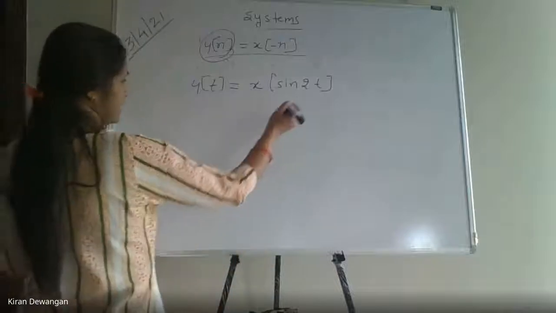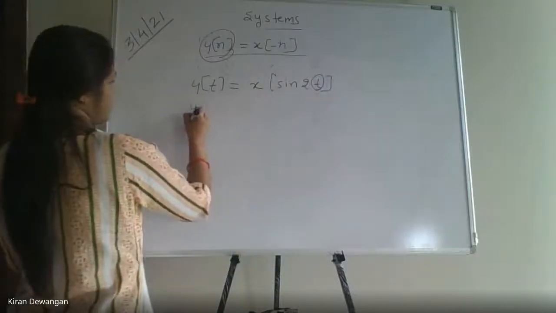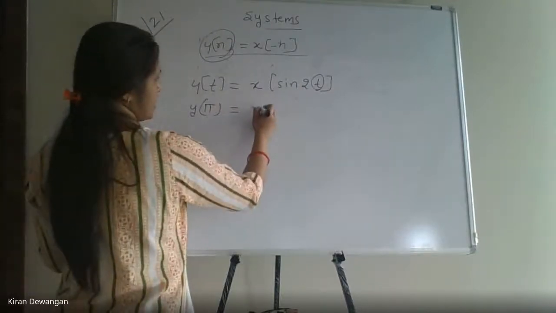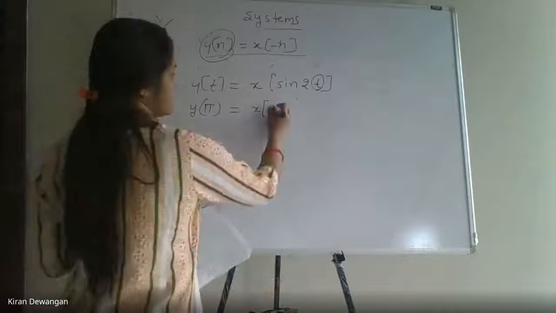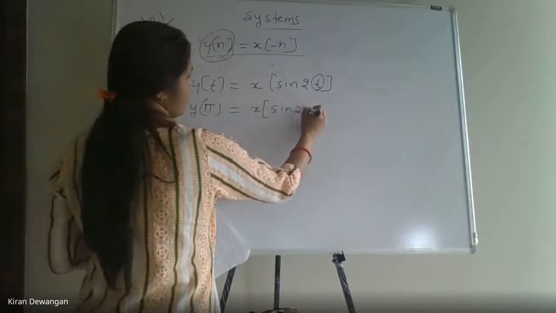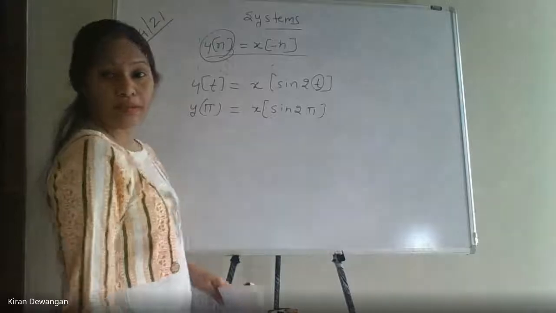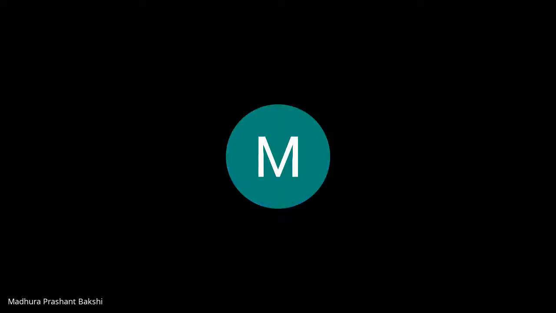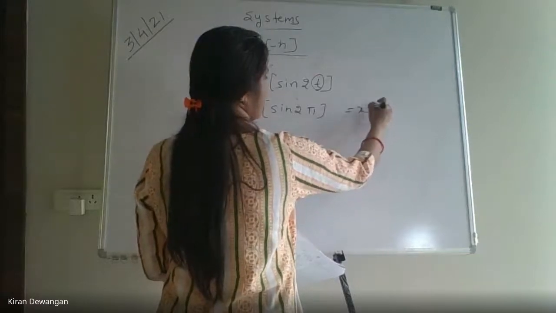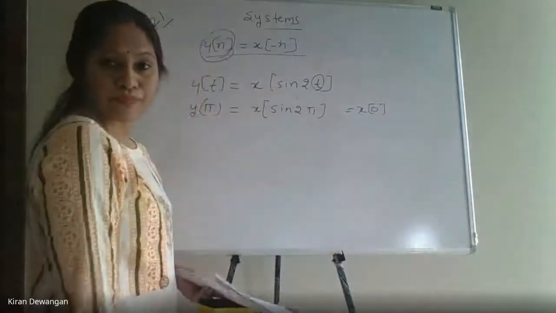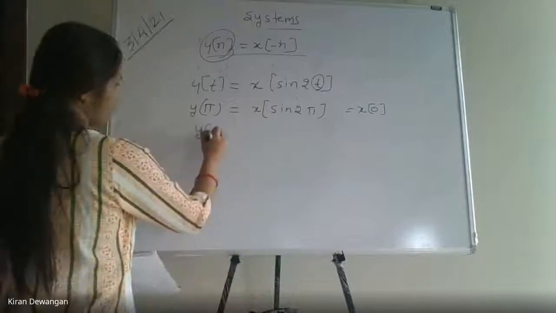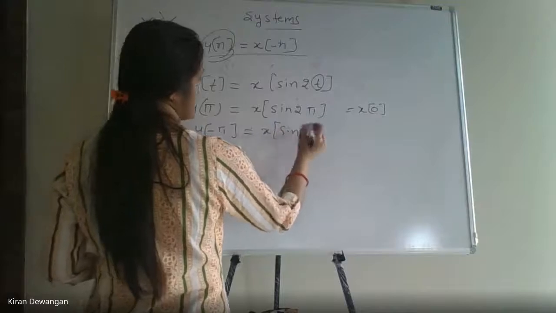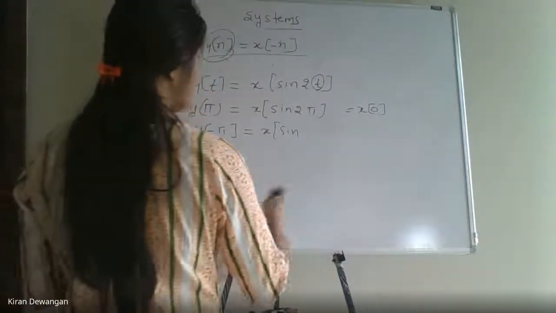Now let us just take the value of t as pi. If I take y of pi, it's a positive value, pi, this will be x of क्या हो जाएगा? Sin of 2 pi. So what is sin of 2 pi? 0. It is x of 0. हो गया? ठीक है?